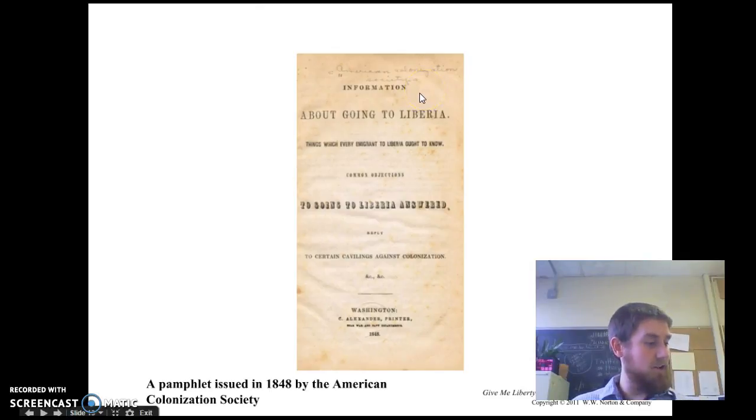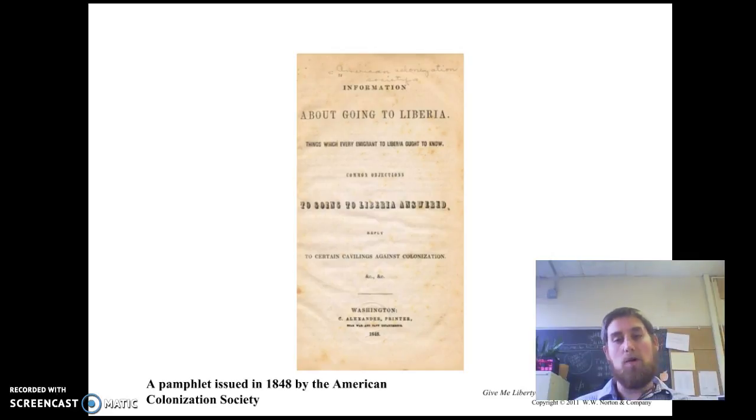Thousands of African Americans were freed, and in 1816, they traveled to Liberia. You can see Liberty in the title there. Liberia obviously still exists today. And they named their capital Monrovia after the president in 1816, Monroe. And their goal was to go and start a new society, a Christian society modeled on the United States, but that allowed African Americans to be free.